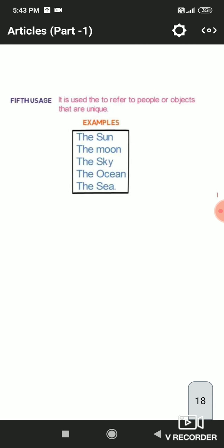Fifth use: the is used to refer to people or objects that are unique in themselves. They are only one of their kind, so we will use the before these objects which are unique. The sun, there is only one sun, so we have used the before sun. The moon, the sky, the ocean, the sea. And one more use of the is before the superlative degree. He is the best. So before the superlative degree also we will use the definite article.